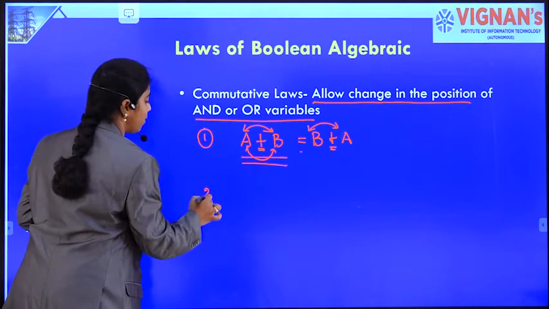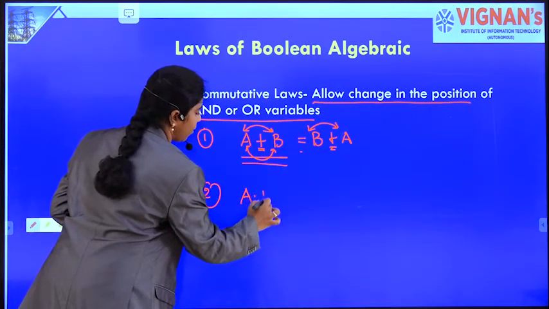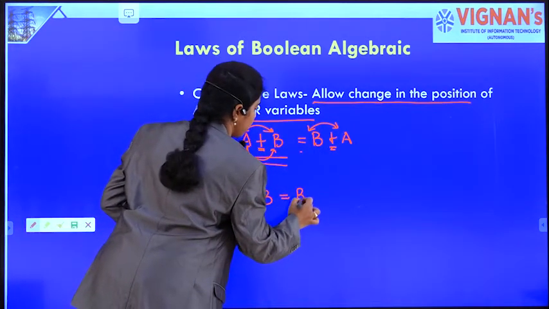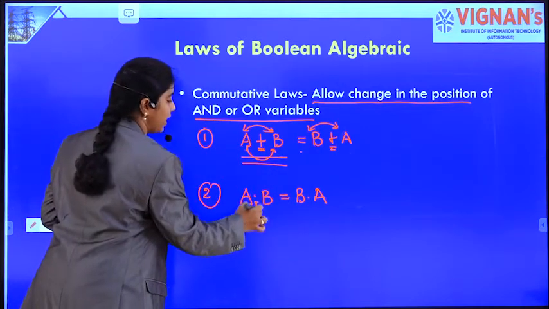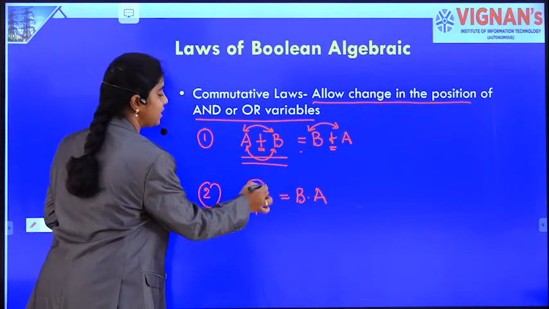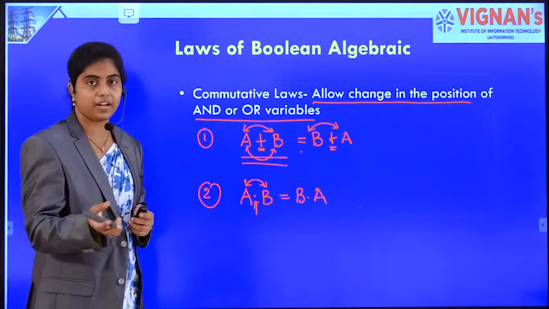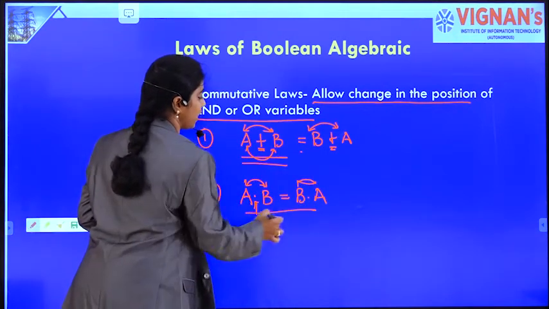In the second law, it is nothing but A dot B, or A ANDed with B, is equal to B ANDed with A. Here we took an AND operator, and by changing the position of the variables of the AND operator, it doesn't change the functionality of the expression.